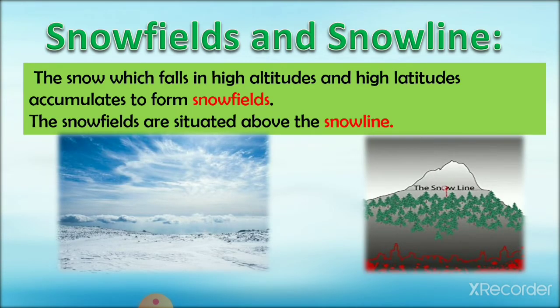Snowfields and snow line. The snow which falls at high altitudes accumulates to form snowfields. You can see here in the first picture, right? So these are known as snowfields, and the snowfields are situated above the snow line. In the second picture you can see the line, right? This is the snow line, the boundary line you can say, and the snowfields are situated above that snow line.